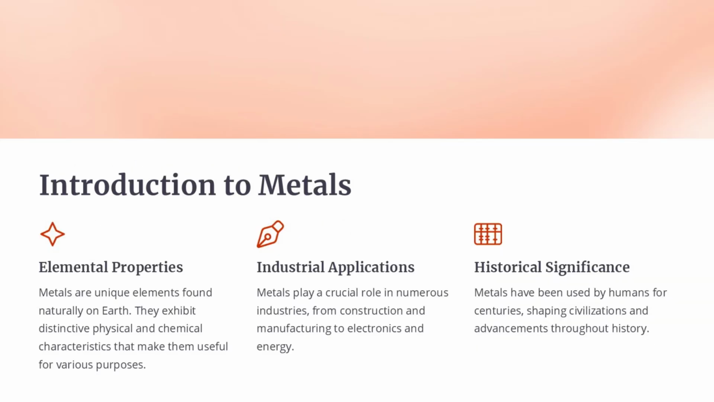Metals are unique elements found naturally on Earth, with distinctive physical and chemical properties that make them useful for various purposes. Metals play a crucial role in numerous industries, from construction and manufacturing to electronics and energy. Metals have been used by humans for centuries, shaping civilizations and advancements throughout history. This slide provides an overview of the key aspects of metals, including their elemental properties, industrial applications, and historical significance.